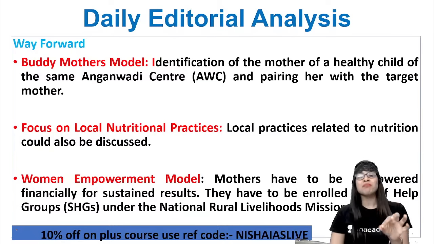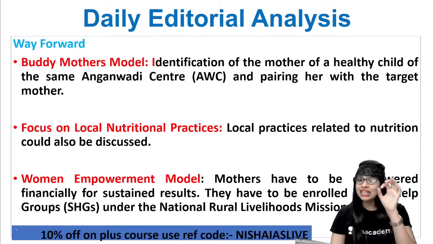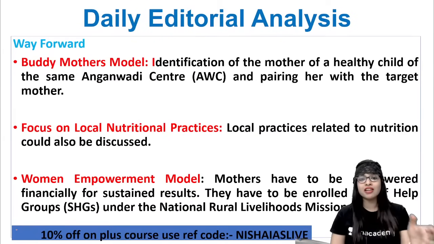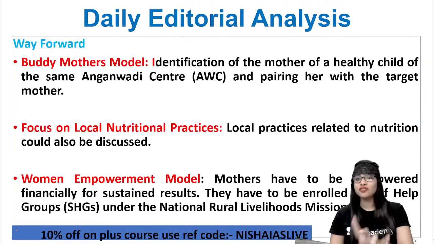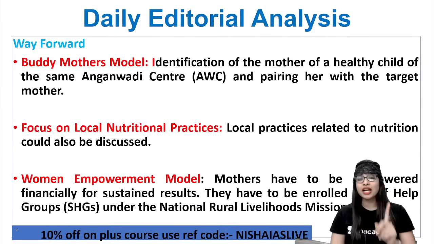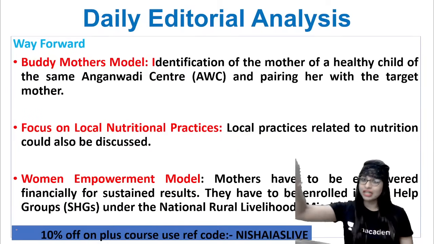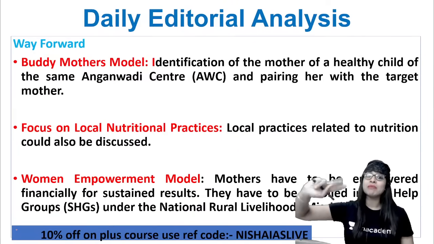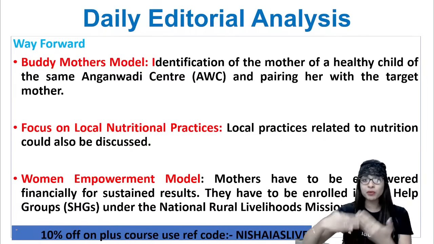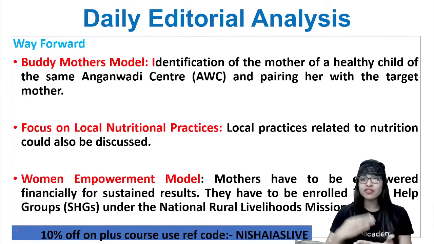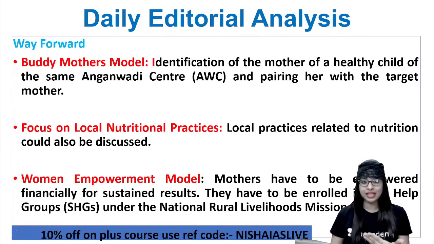That is simple identification of the mother of a healthy child of the same Anganwadi center, where children are brought in, and pairing her with the target mother who is unhealthy. So that is called the Buddy Mothers Model. They become friends, so they are able to exchange what they have been doing to make themselves healthy. It's a way in which you can get them back on the track of being healthy.